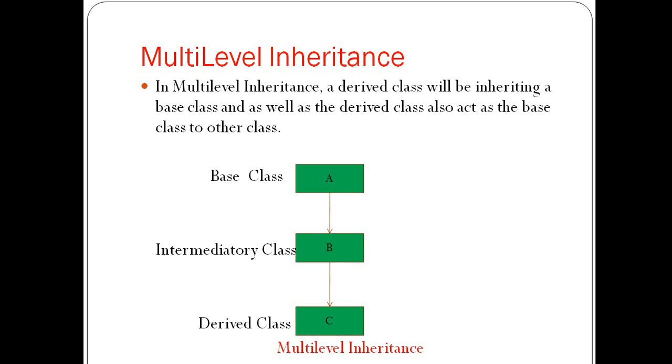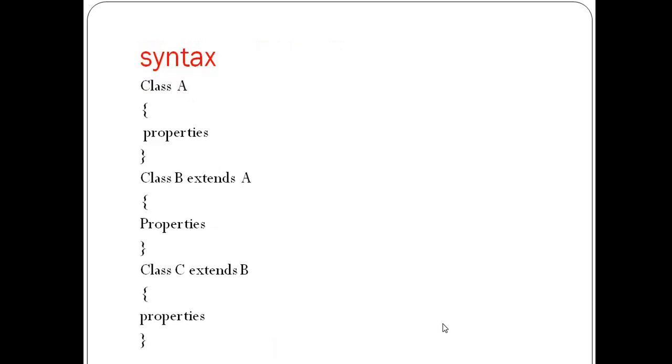That means a method defined inside class A is automatically available in class B, and methods defined in class A and class B are automatically available in class C. So this is multi-level inheritance. This is the syntax of multi-level inheritance.